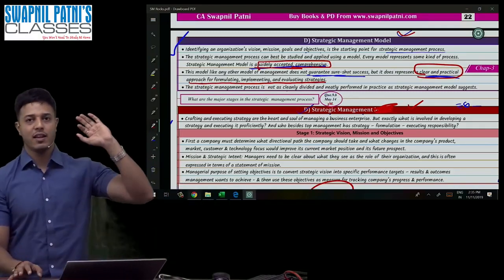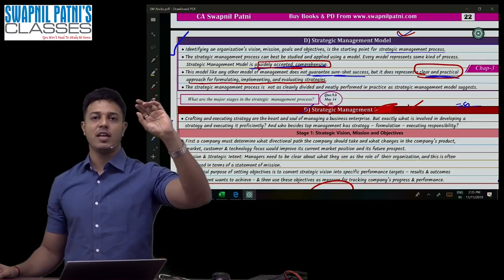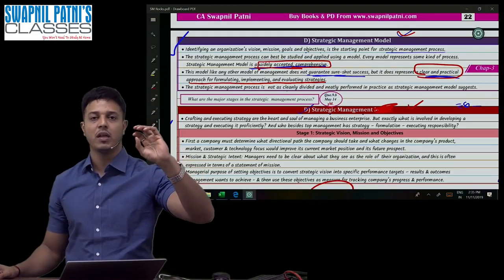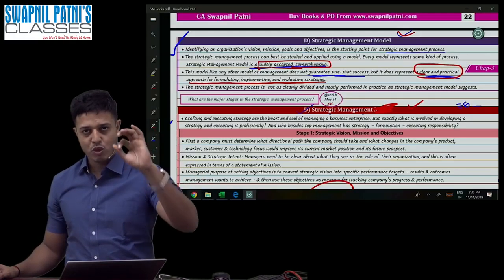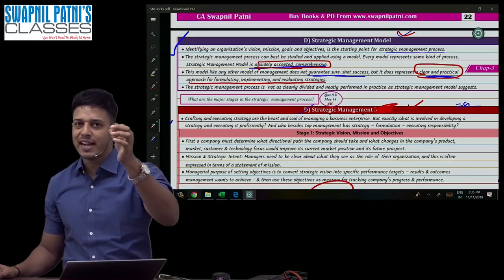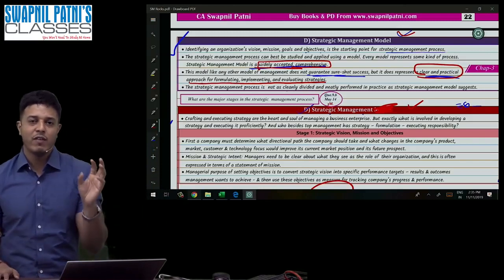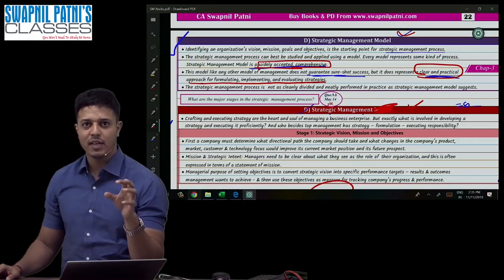These are the two things. In case they ask you in the examination, you should say there is not much difference between the strategic management process and the model. Most of the points are the same. There are some slight changes made. The way it is practically implemented is the model.